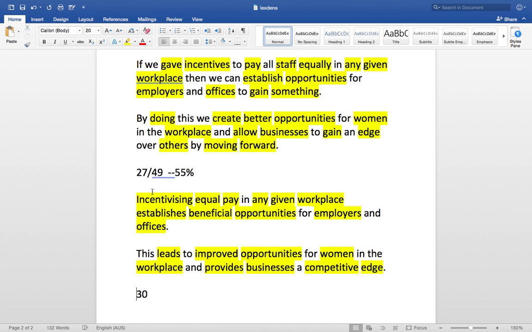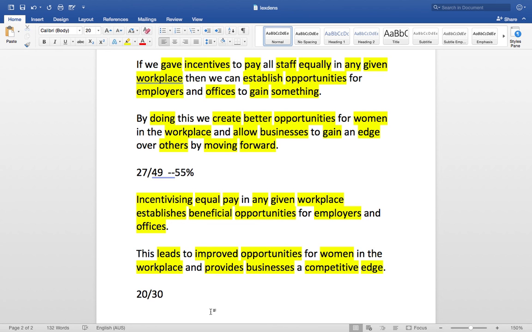Now we have to identify how many of those are content words. So we see it might be easier just to count those who are not. So 1, 2, 3, 4, 5, 6, 7, 8, 9, 10. So here we have 20 out of 30. Did I get them all? 1, 2, 3, 4, 5, 6, 7, 8, 9, 10.